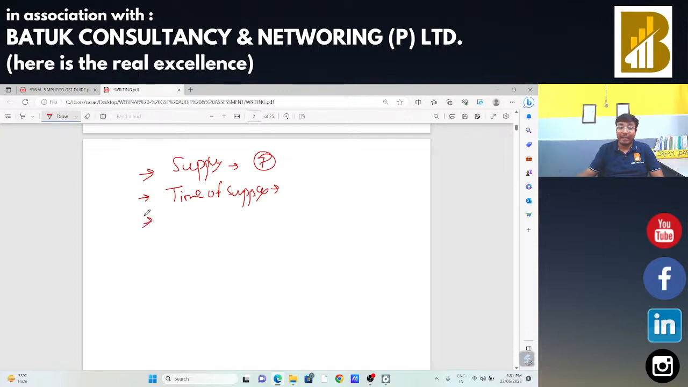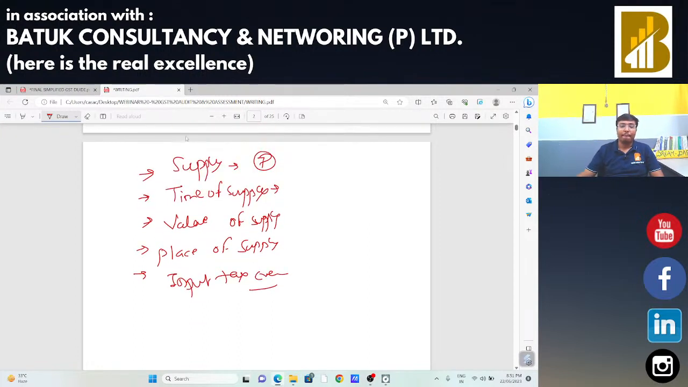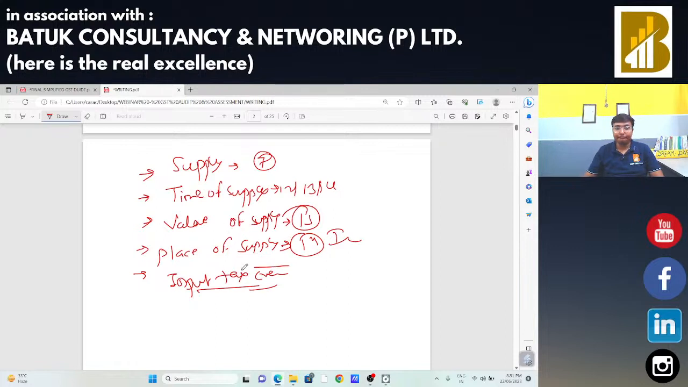You need to have an idea for that. Then after we have the valuation, that is value of supply. Then one more important thing is place of supply. And then we have input tax credit. Time of supply is sections 12, 13, 14. Value of supply, section 15. Place of supply, section 12 of IGST. Input tax credit, sections 16, 17, 18, 19, 20.